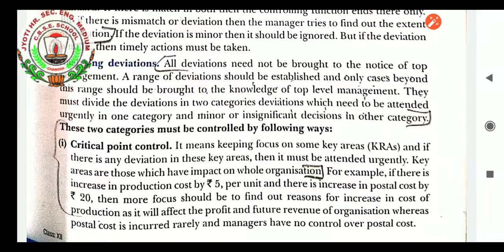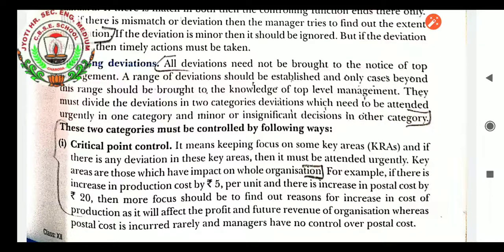For example, if there is an increase in production cost by 5 rupees per unit and an increase in postal cost by 20 rupees, then more focus should be on finding the reasons for the increase in the cost of production, as it will affect the profit and future revenue of the organization, whereas postal cost is incurred rarely and managers have no control over it. So critical point control is that only, students. We have to focus on the key areas instead of focusing on every point which does not need to be focused on.